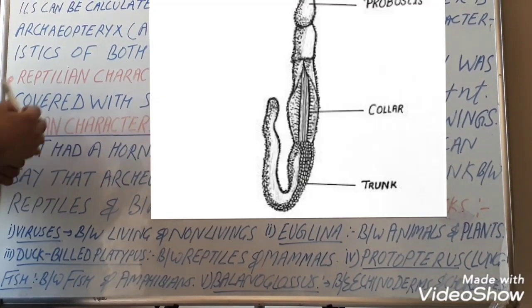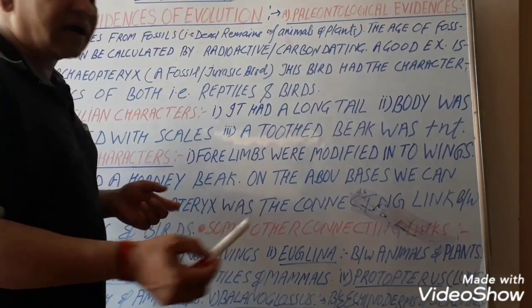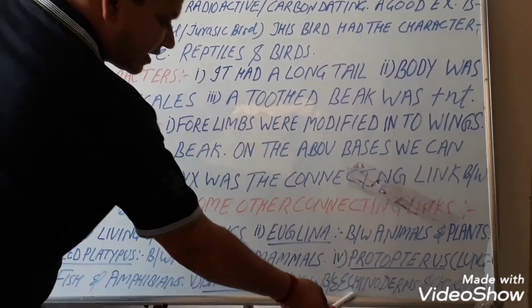Balanoglossus is another example of the connecting link between echinoderms and chordates. We can say that chordates evolved from the echinoderms.